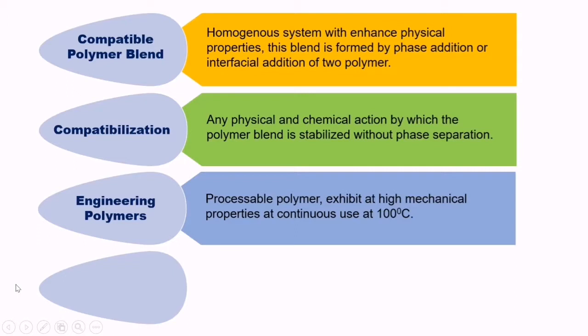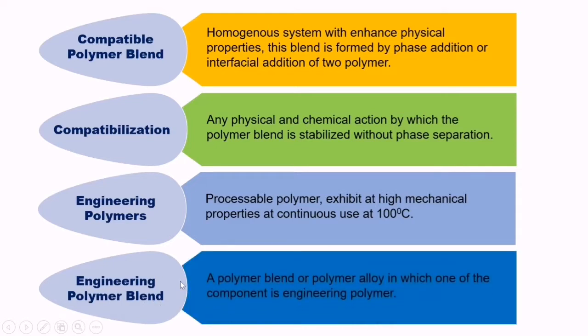Another term is engineering polymer blend. The definition is very simple. When polymer A and polymer B are mixed, and one of the polymers is an engineering polymer, then the blend is called an engineering polymer blend. So it is a polymer blend or polymer alloy in which one of the components is an engineering polymer.